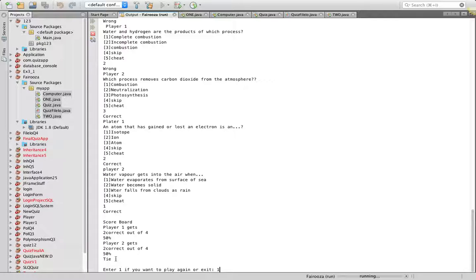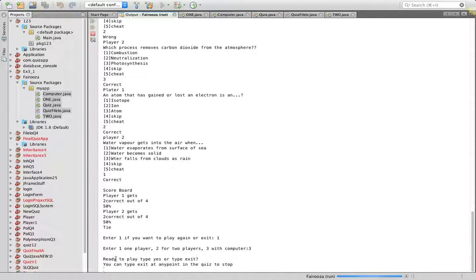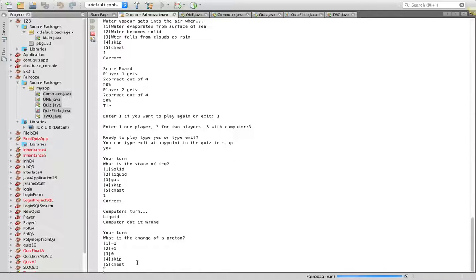So now I'm going to press 1 so that we can play against the computer, and 3 is the computer option. Fairooza will continue. For the computer, it's again the same process. We press yes if you want to continue, exit if you want to leave. And for me, the player, I'm just going to press 1. It tells me it's correct. And then the computer gets a turn, and it computes what the computer got. Then it's my turn again.